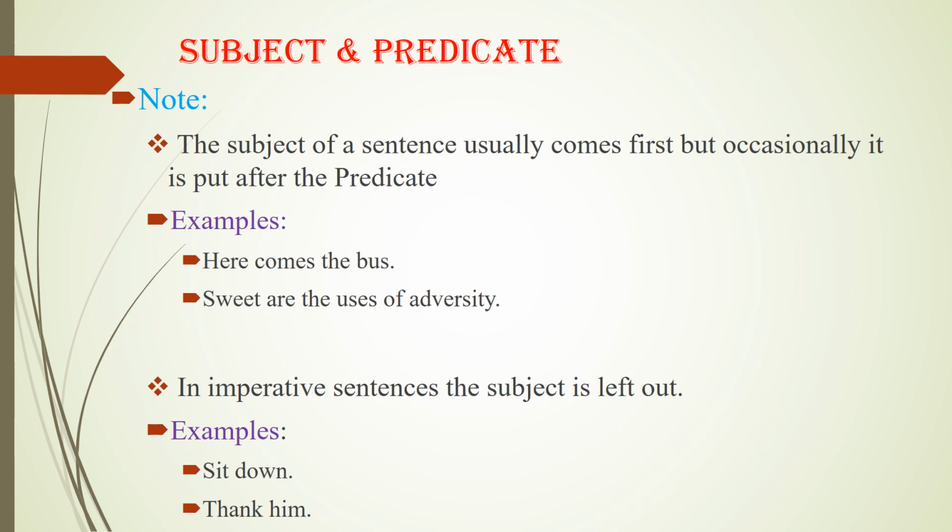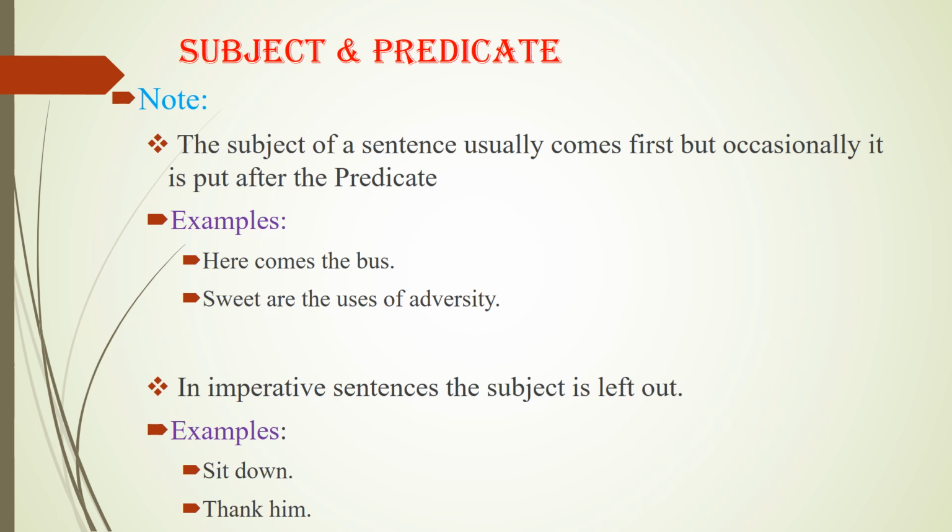We must note that the subject of a sentence usually comes first, but occasionally it is put after the predicate. For example, here comes the bus. Now, in this sentence, the bus makes the subject of this sentence. Here comes makes the predicate of this sentence. Or another example that we have is sweet are the uses of adversity. Now, the uses of adversity makes the subject of this sentence, are sweet makes the predicate of this sentence.